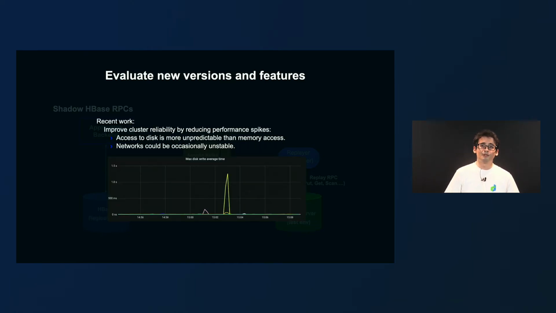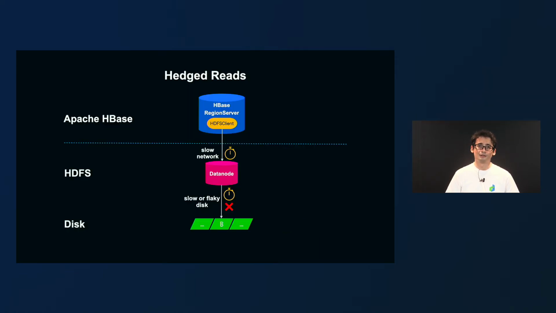So let me talk a little bit about some of our recent work using this testing environment. We try to improve our cluster's reliability by reducing performance spikes that are caused by disk slowness, because disk is usually more unpredictable than memory access. And also spikes caused by latency increase, because sometimes networks could be occasionally unstable. These issues can be mitigated with a feature called hedged reads. So what are hedged reads?